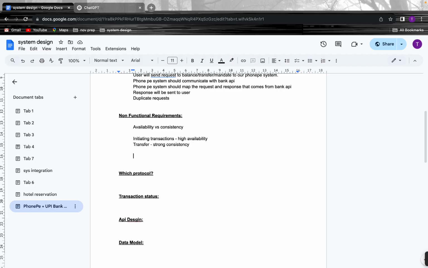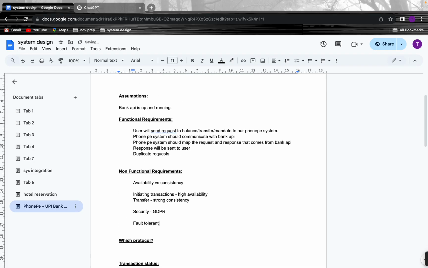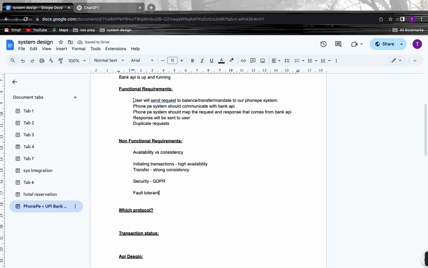Our system should be highly secure, so we need to follow all the GDPR aspects and everything. All the transactions, all the requests and responses that we are handling, should be highly secure. What else should we consider? Our system should be fault tolerant. I think this is fine for now. So we are going to do these things.